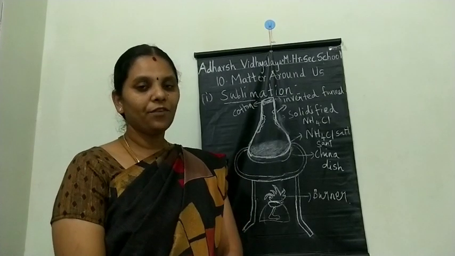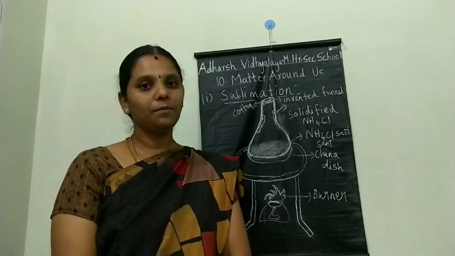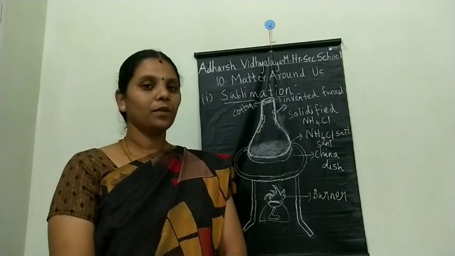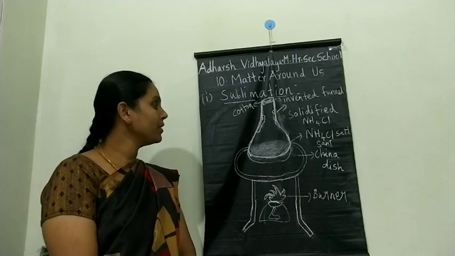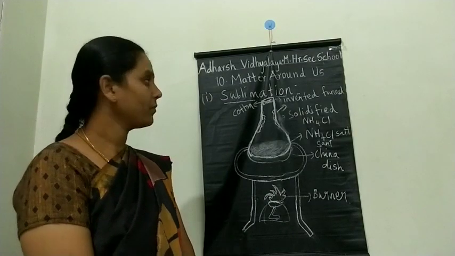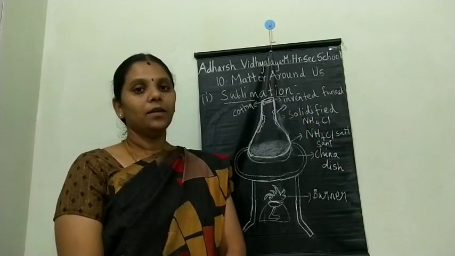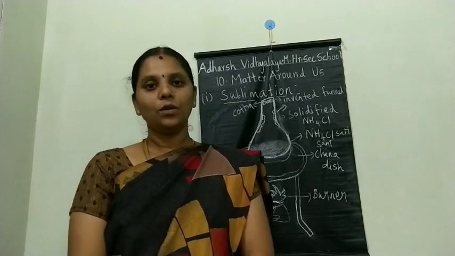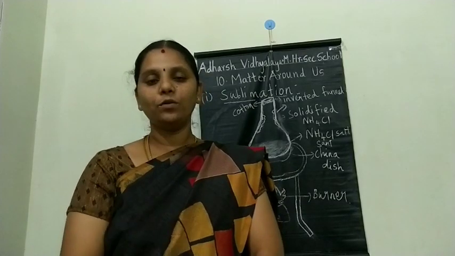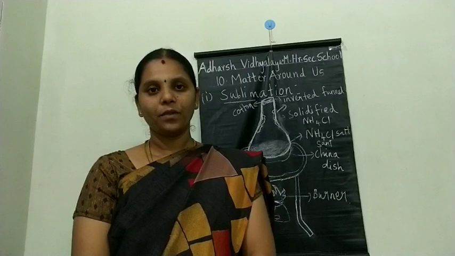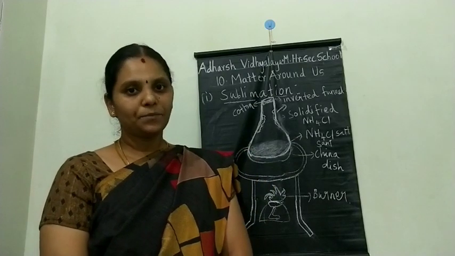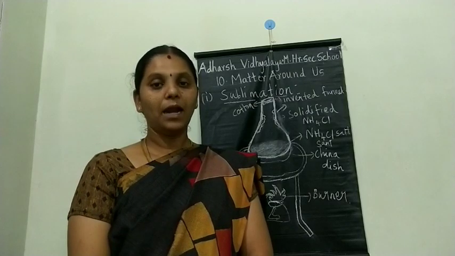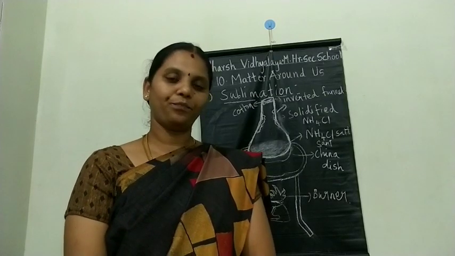There are different methods to separate mixtures. The first method of separation of mixtures is sublimation. Why are we moving to separation of mixtures? The mixture contains useful substances along with some impurities.